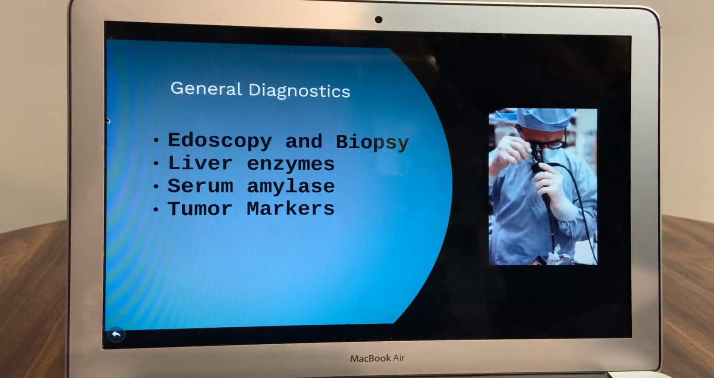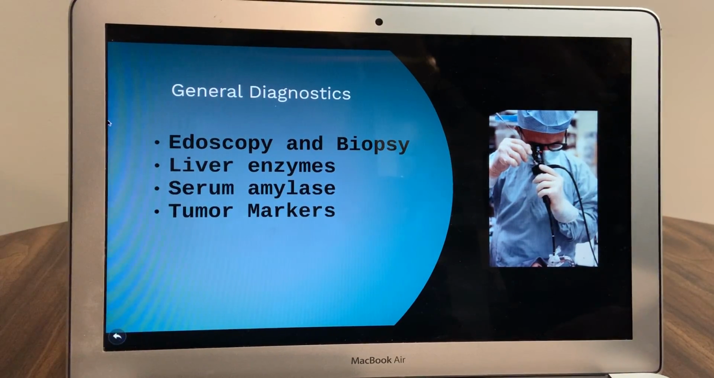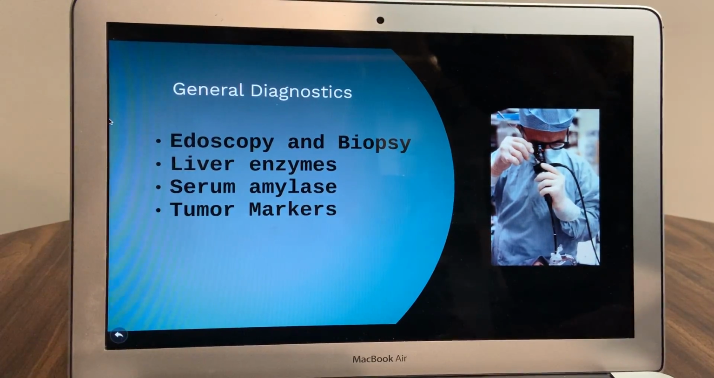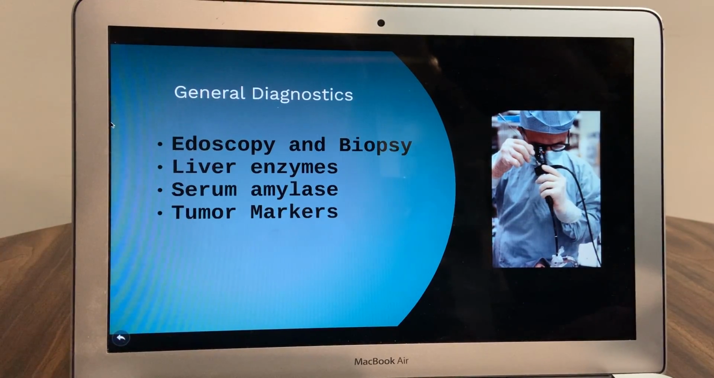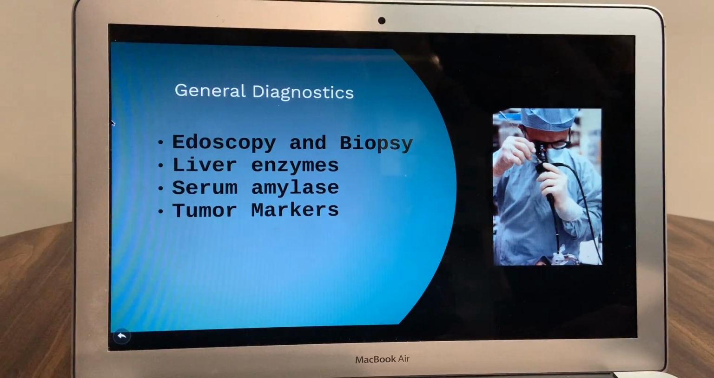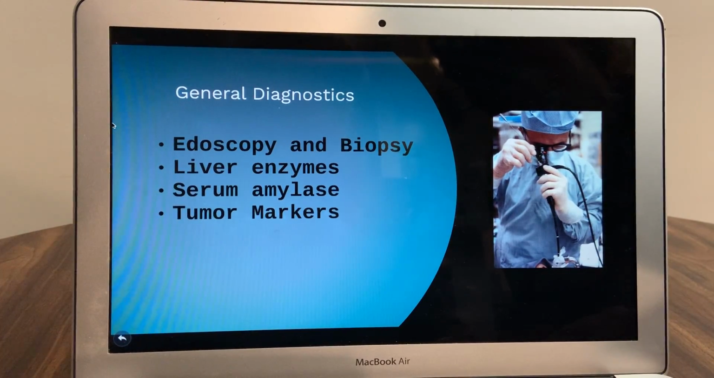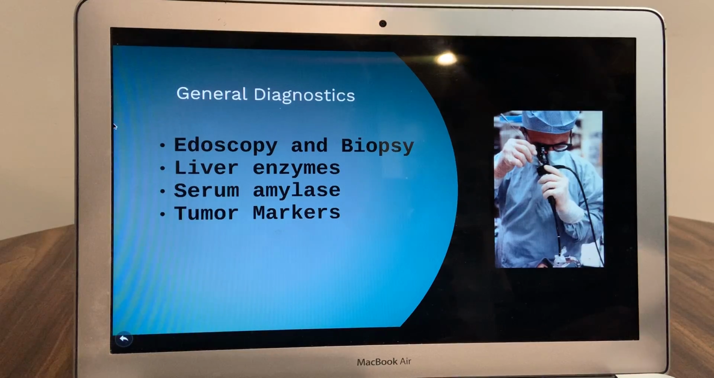Endoscopy and biopsy are the best diagnostic tools because they allow for the most accurate detection of lesions or tumors in the stomach. Measure liver enzymes and serum amylase levels, as elevations may indicate metastasis to the liver and pancreas. Assess for tumor markers such as carcinoembryonic antigen, which is indicative of cancer.